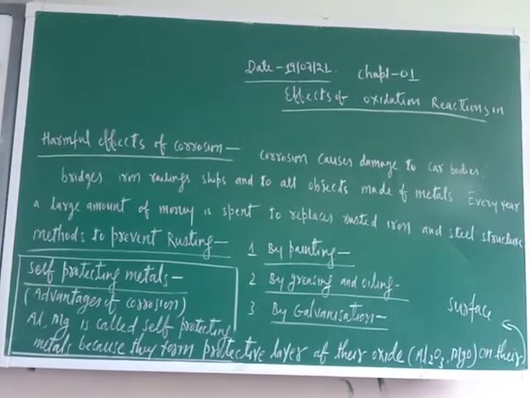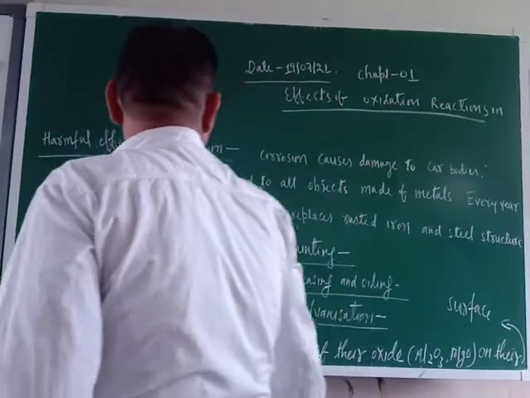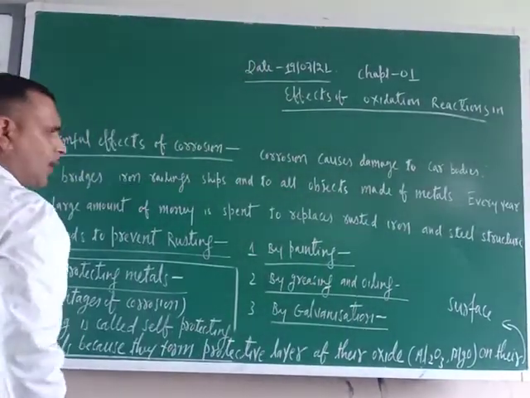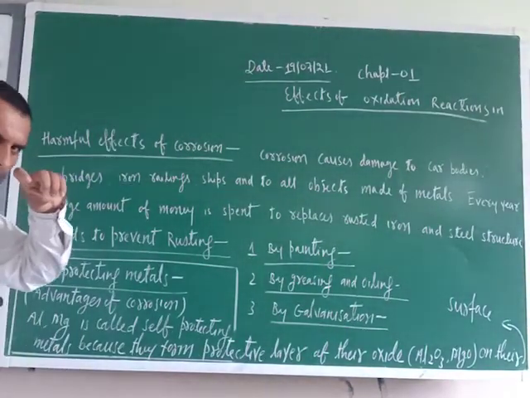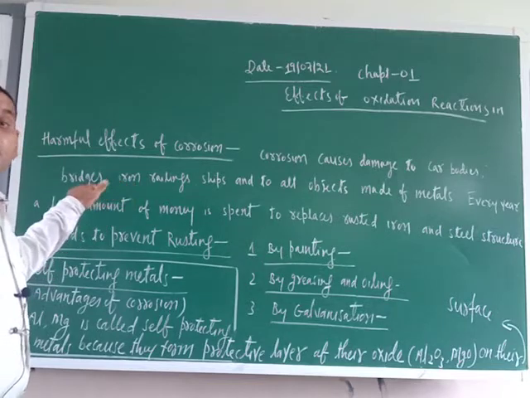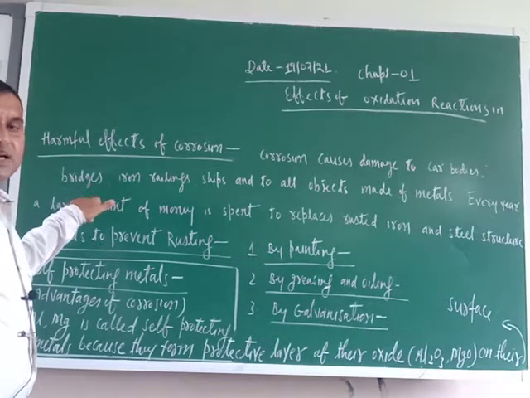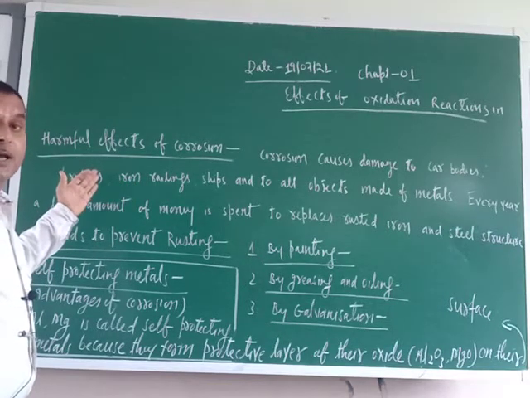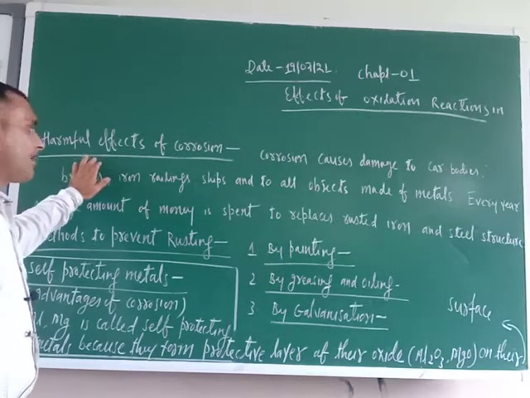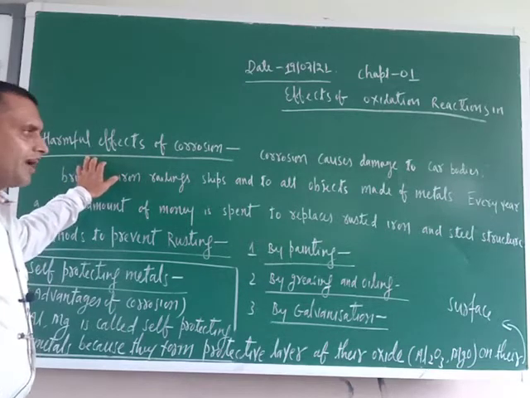Okay, so what are the harmful effects of corrosion? Corrosion causes damage to car bodies, bridges, iron railings, ships, and to all objects made of metals. So more or less, objects which are made up of metals are being affected by corrosion.